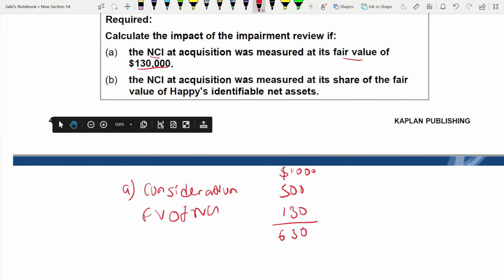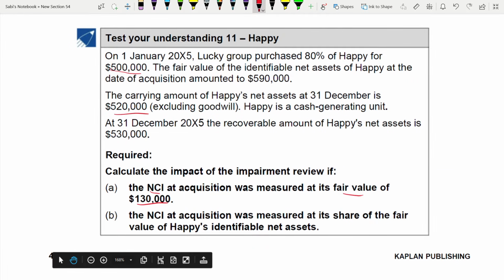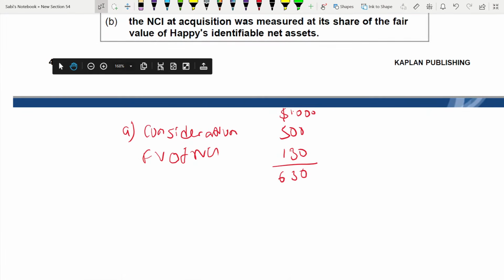Net asset, excluding goodwill, is how much? Sorry, 590. I'm sorry. Net asset at acquisition is 590. This is at the 31st, but you have to take the net asset at acquisition. So 630 less net asset at acquisition of 590,000 is 40,000. So goodwill is 40,000.